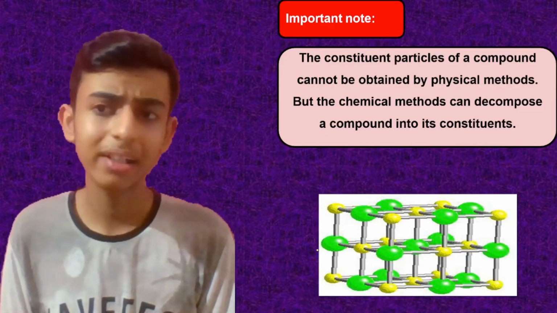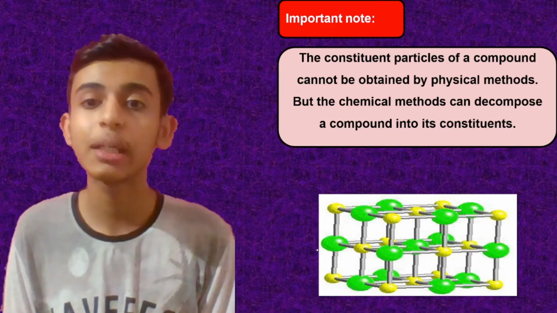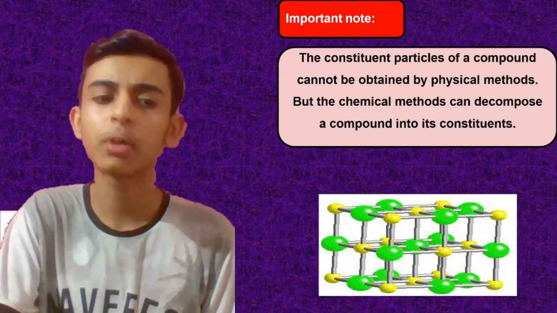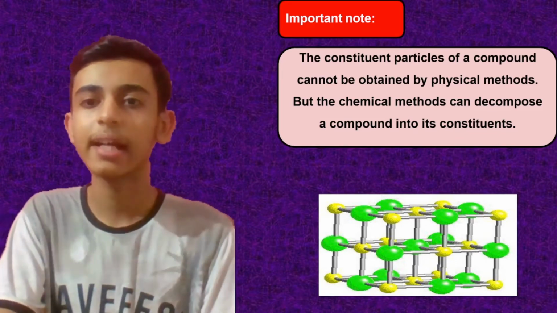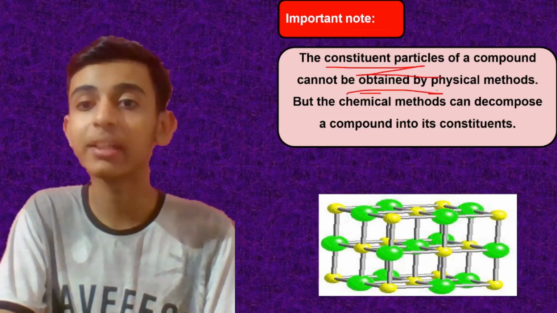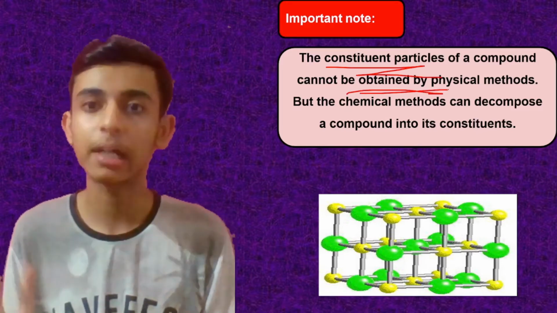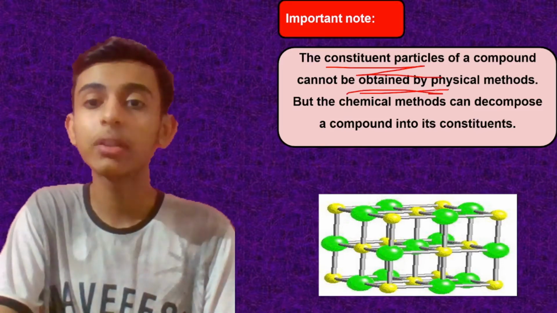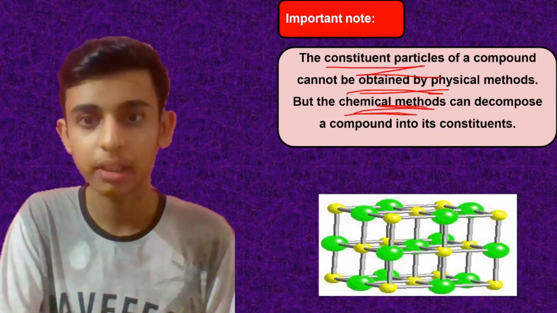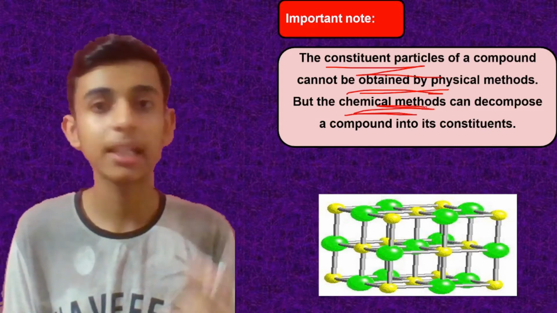The constituent particles of a compound cannot be obtained by physical methods, but chemical methods can decompose a compound into its constituent units. In class 10, you will be studying more about it. For now, just understand that the particles of a compound cannot be obtained by physical methods. By heating, cooling, or any physical method, you cannot obtain the particles. They can only be done through chemical methods, generally when we have a reaction. जब react करोगे तभी वो break हो सकते हैं, otherwise वो नहीं हो सकते. Please याद रखना, right?